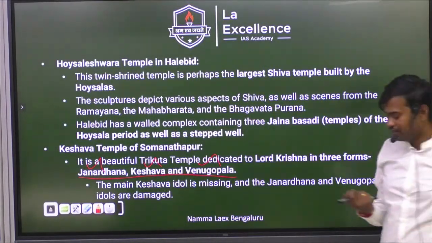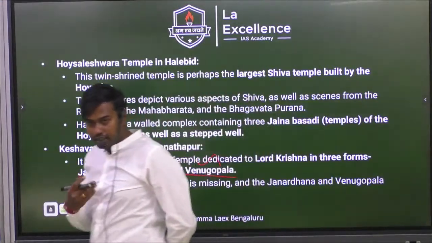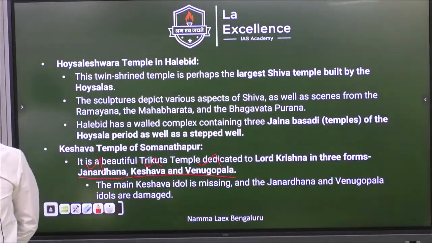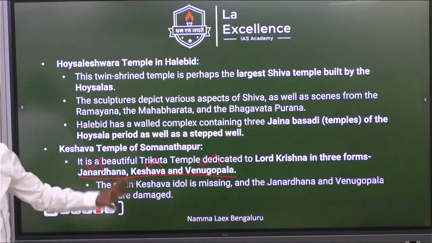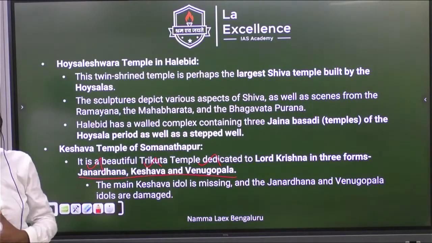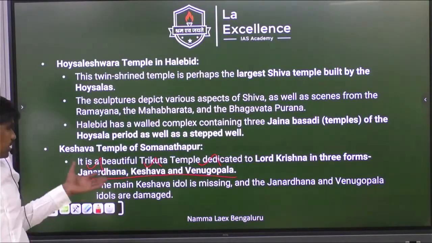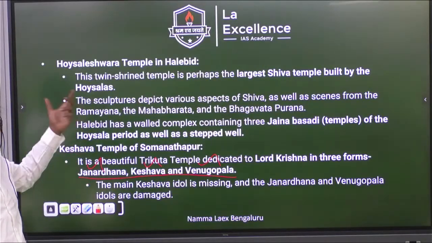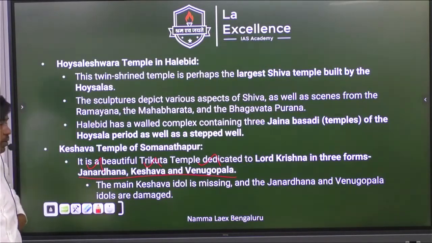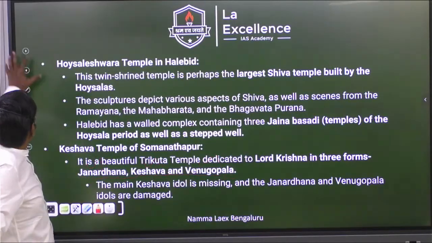That is missing. What to do? Other two forms of Krishna also, their statues are damaged. That's the reason we are trying to protect at least the remaining whatever is there. Because it's more than 1000 years old, no? 1100, it's more than 1000 years old. So we need to preserve this.